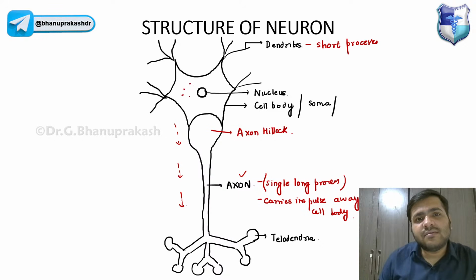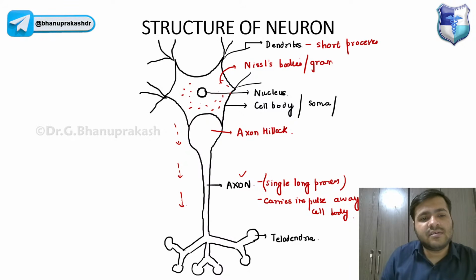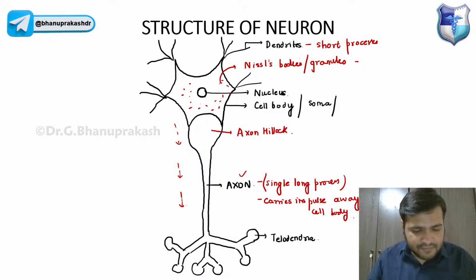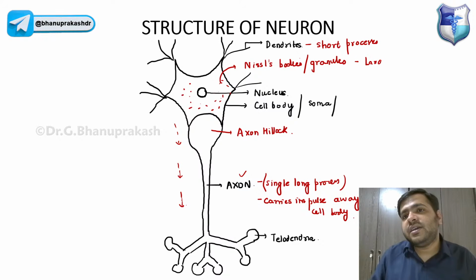Apart from that, guys, we have certain granules over here, and these are called Nissl bodies, or Nissl granules, guys, right? They are large aggregates of rough endoplasmic reticulum.